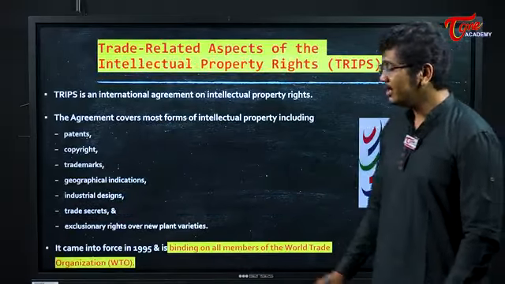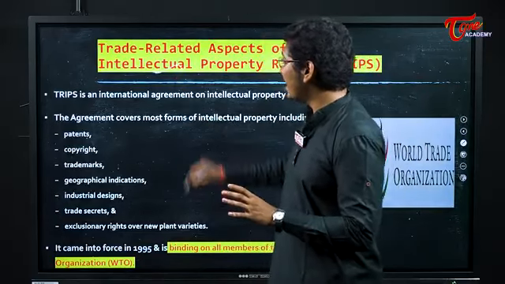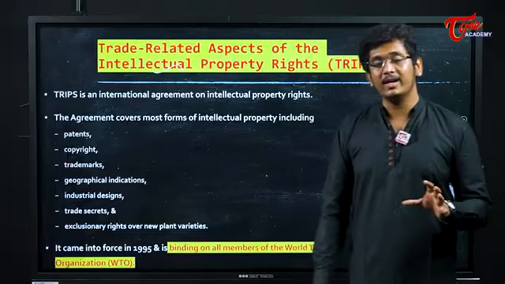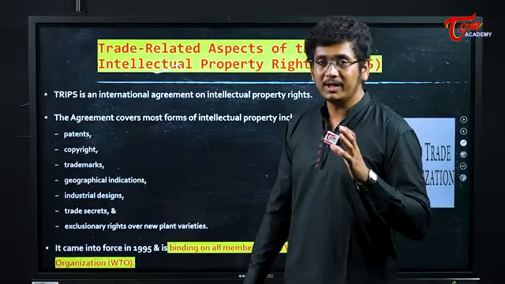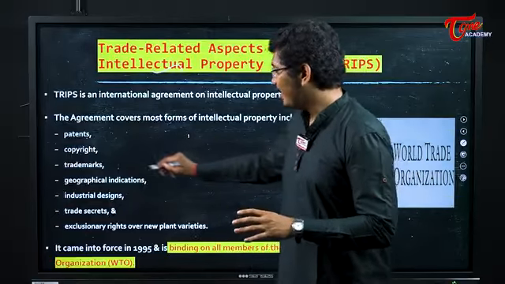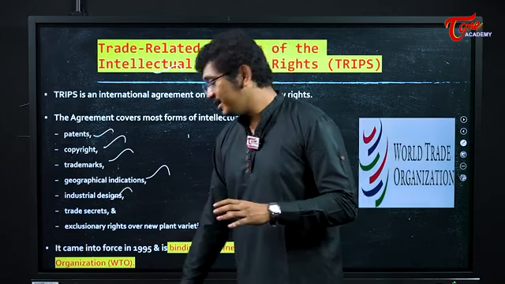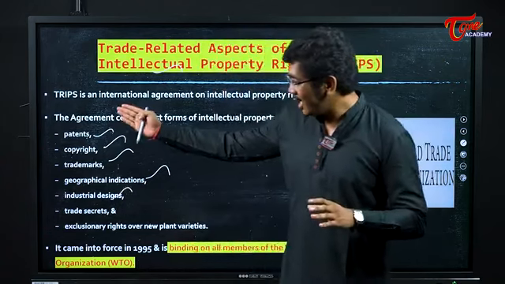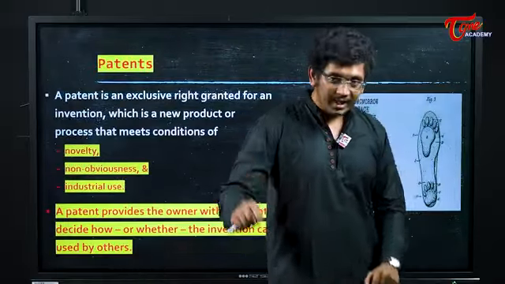Now, TRIPS is under the WTO regime. TRIPS is basically a binding agreement where all the countries have agreed that they will protect your intellectual property rights, like patents, copyright, trademarks, geographical indication tags, industrial designs, trade secrets, etc. And I will explain each of these parts in detail. What is a patent?